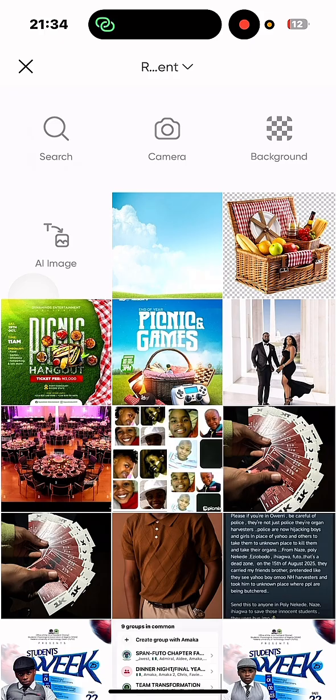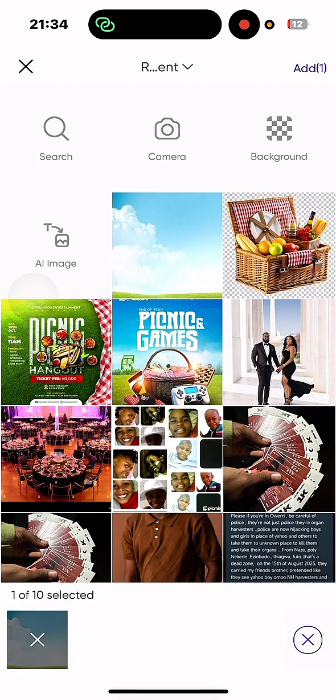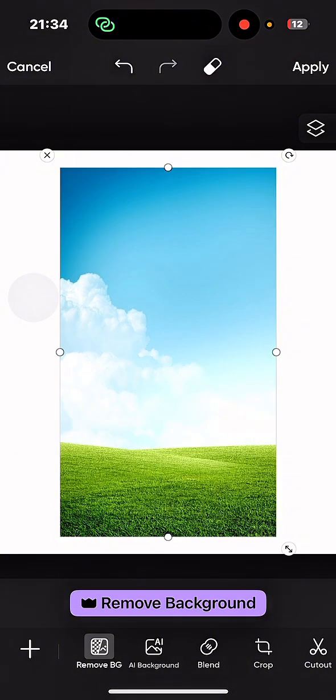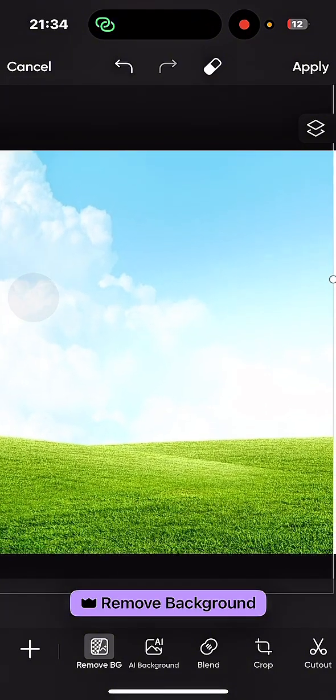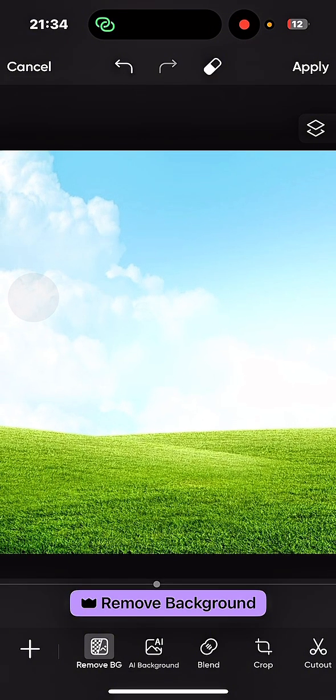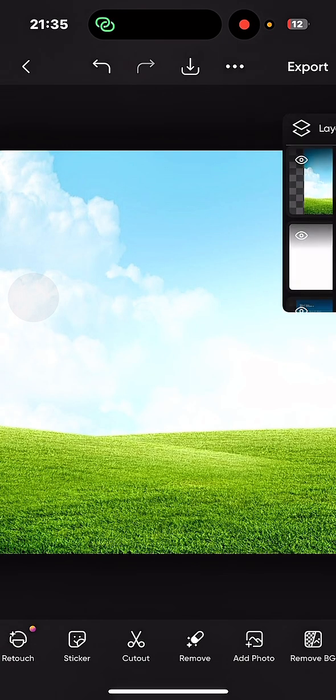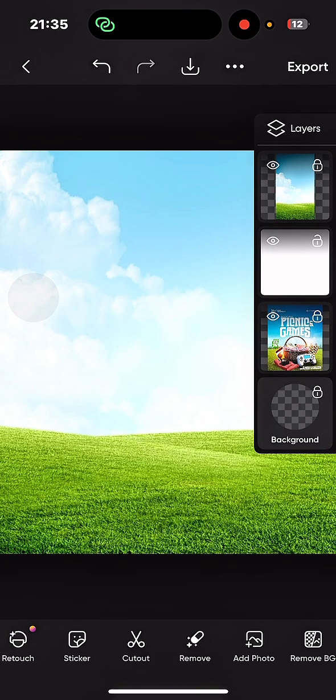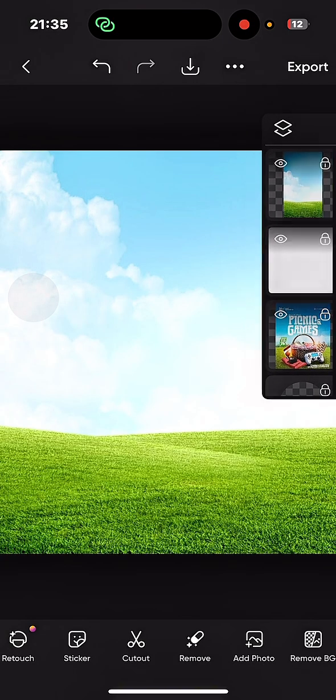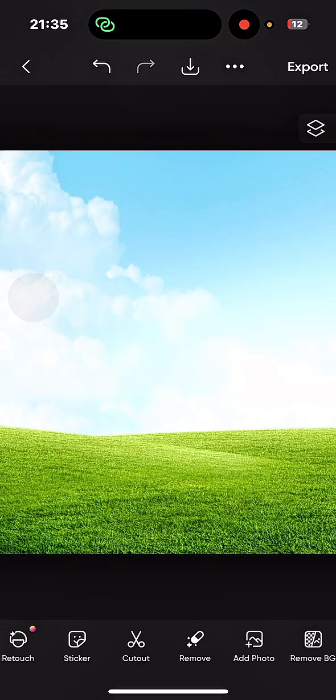When you add a photo, see, this is our background. We chose the grass background I found. You fill it. Oh wow, this looks beautiful. Then you apply. Now you can press this button here, at the top right corner, these 2 squares. You can press it and lock it, so that once you are moving other things, it doesn't move with them. You understand? Yeah, so this is our first background.